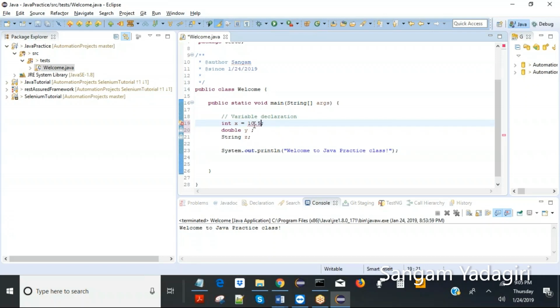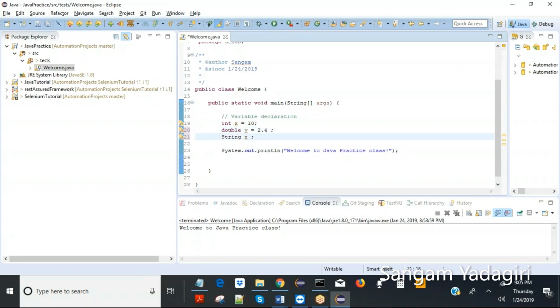Just hover over the red dotted underline. It says type mismatch, because you declared x as integer and you're asking it to hold a fractional part. That's not good. If you want to assign a fractional part, you declare that variable as double. So now let's assign 2.4. Now that is acceptable.